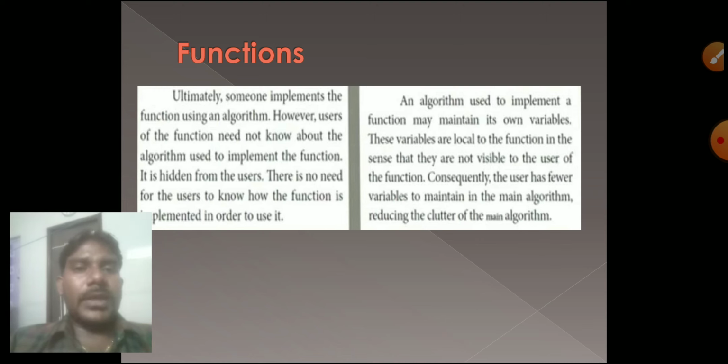What variables they use, what the implementation process is, how it works, all that is not needed for us. That is the algorithm way. The algorithm itself is also like that, so there is no need to explore everything. You just use it briefly, write an algorithm and use it in a program itself. That is the function.